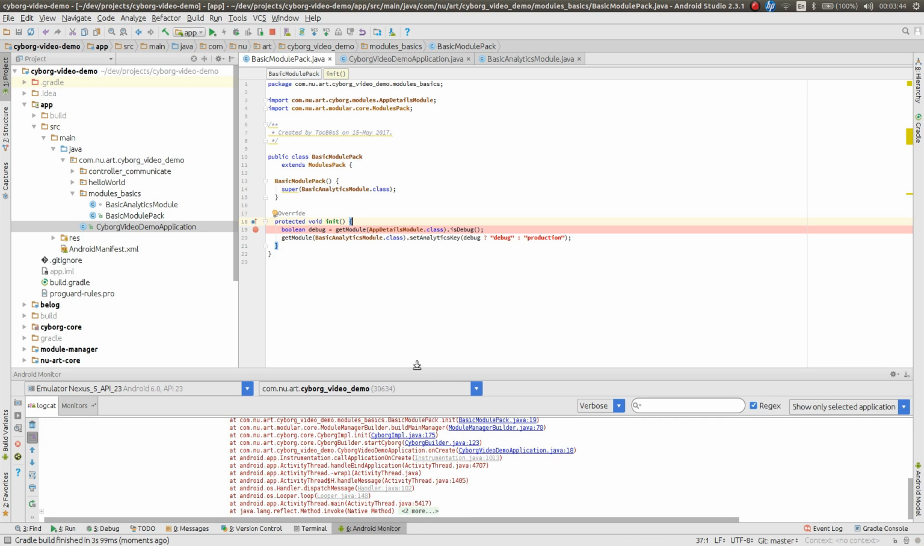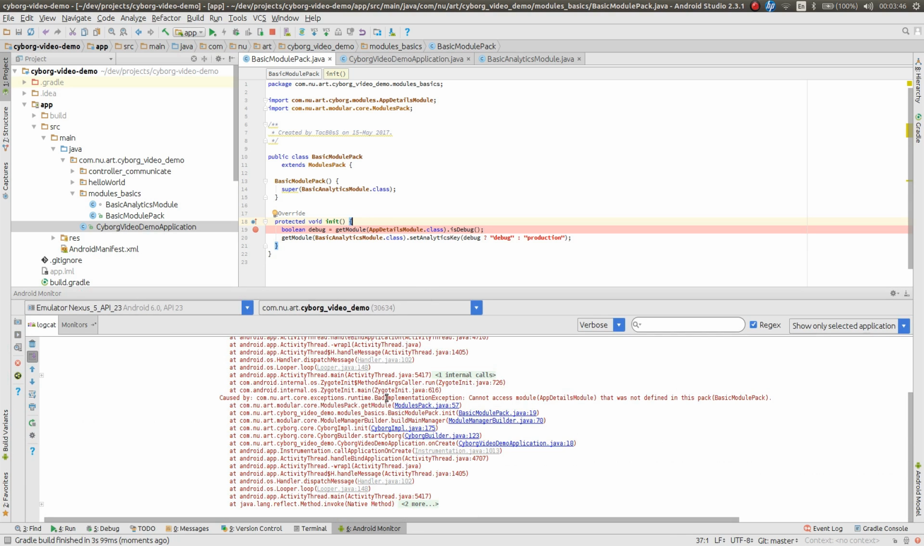And we have an exception. What is that? It's a bad implementation exception. You've been bad, you've done something wrong. Cannot access module, app details module, that was not defined in the module pack, basic module pack. So in order to access any module, we would have to define it in our module pack, because we would like the app details module to be initialized before the basic analytics module, because it would have to know if it's a debug version or not.